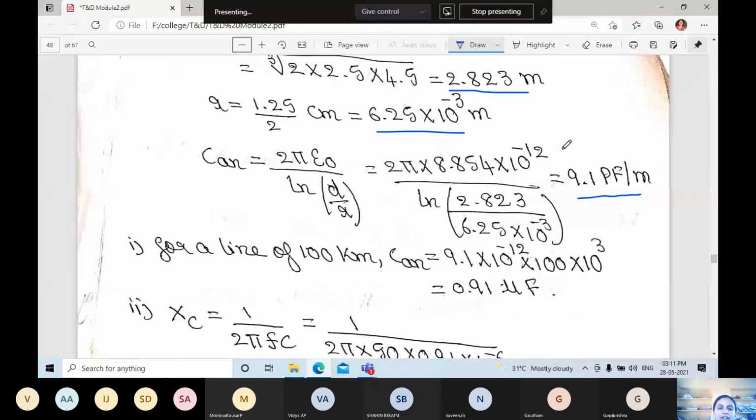For a line that is 100 kilometer, we need to multiply what we got by 100, so you will get 0.91 microfarad.